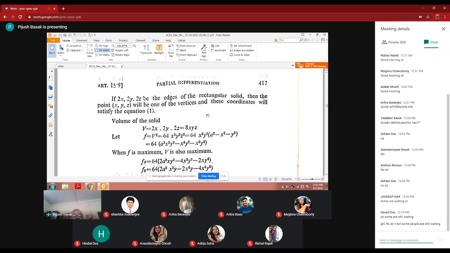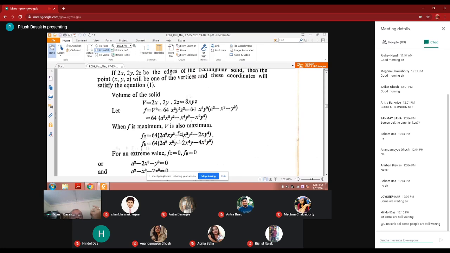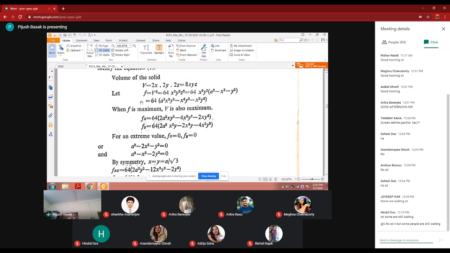Now let us find V square, because it is easier to solve for V square than to solve for V.